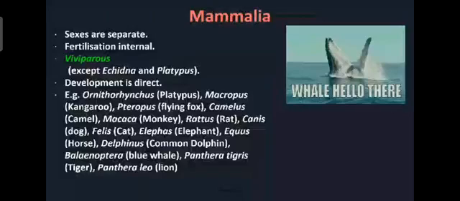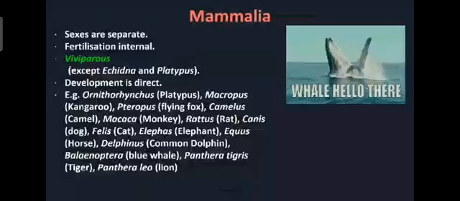Viviparous means they will give birth directly to the young one. No eggs are there. But some exceptions are there. Which are those exceptions? The platypus. Platypus is the exception which lays the eggs. So only the platypus is the exception there which lays eggs. Then what is the type of development? If they are egg laying, that is platypus, here you will find direct development, no larval stage is there. Then all others are viviparous. They directly give birth to the young one.